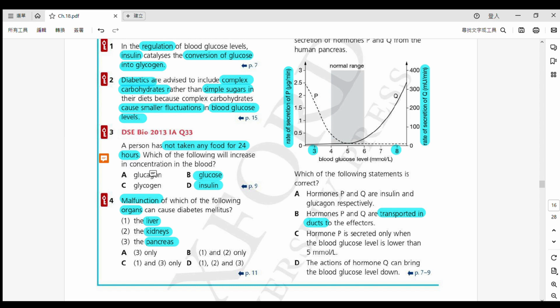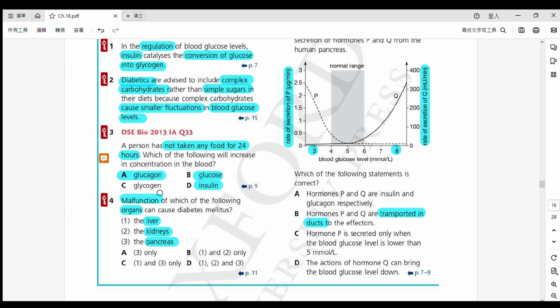So they are carrying out fasting 即係絕食啦 for 24 hours. So what will increase? First of all, we can see that glucose will increase no way啦, insulin 都會 no way啦 because it's converting excess glucose into glycogen. No way, right? So B and D must be wrong. So is it glycogen increase or glucagon increase? The answer is A.